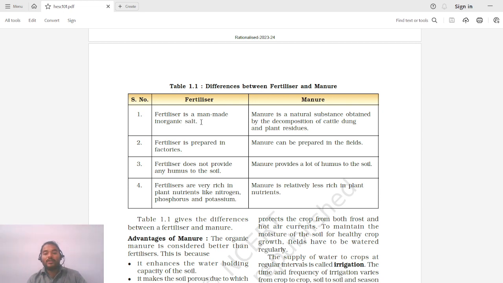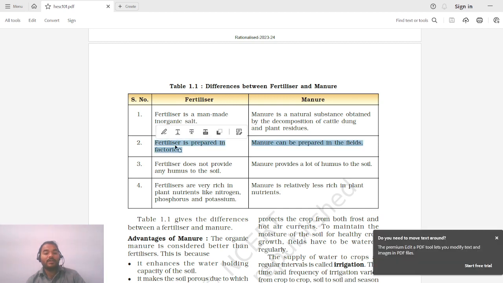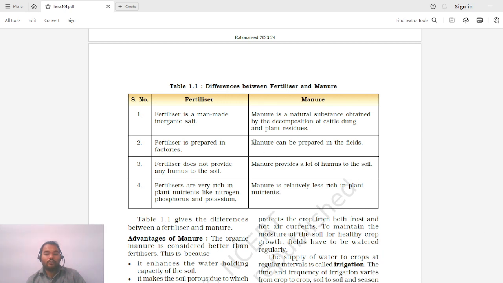Manure is a natural substance obtained by the decomposition of cattle dung and plant residues. So what are these manures? These are nothing but the natural decomposition of plants and dead animals. Fertilizer is prepared in factories. So where are these fertilizers prepared? They are prepared in factories. Manure can be prepared in fields. Where can the manure be prepared? Manure can be prepared at any place, basically in the fields of the farmers.